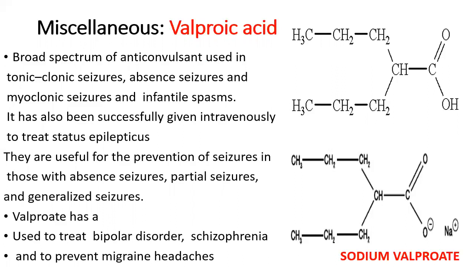So it is a broad spectrum anticonvulsant which can be used in the treatment of different types of epilepsies. Okay, like even in children also, infantile spasms. Infantile spasm is the type of epilepsy which occurs in children. So initially it will be starting with a cry, and suddenly there will be brief loss of consciousness in the kids. So after that they will become normal.